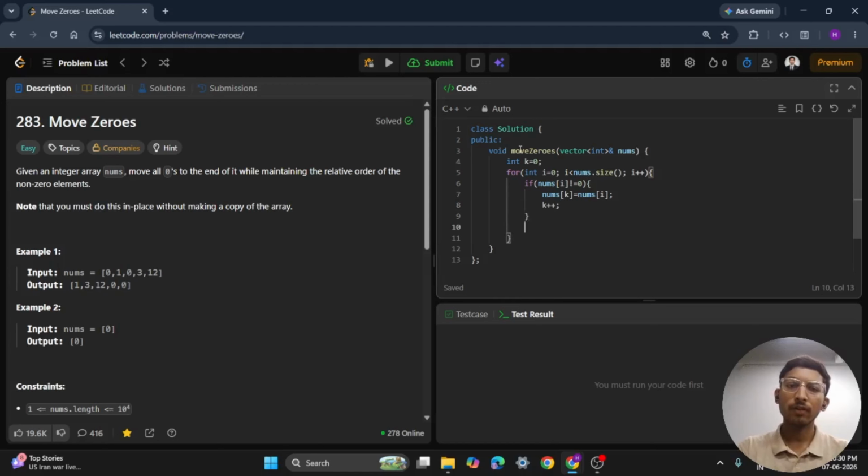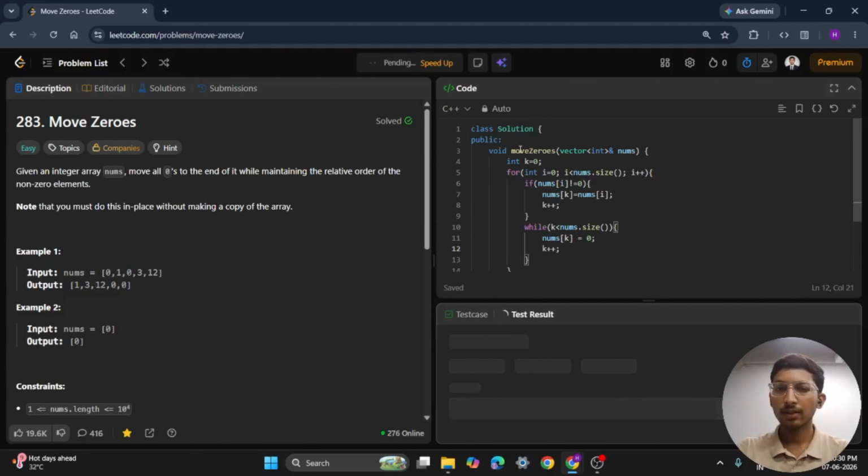So we will run another loop, a while loop, while k is less than nums.size(). We will fill every remaining position with 0. So nums[k] becomes equal to 0, and we will again move k forward, and that's it. Now let's test it.